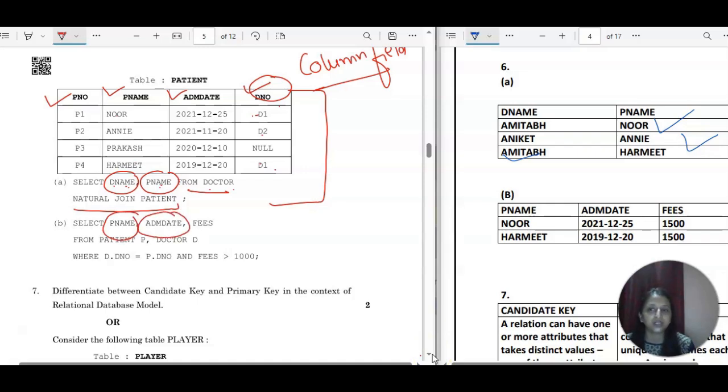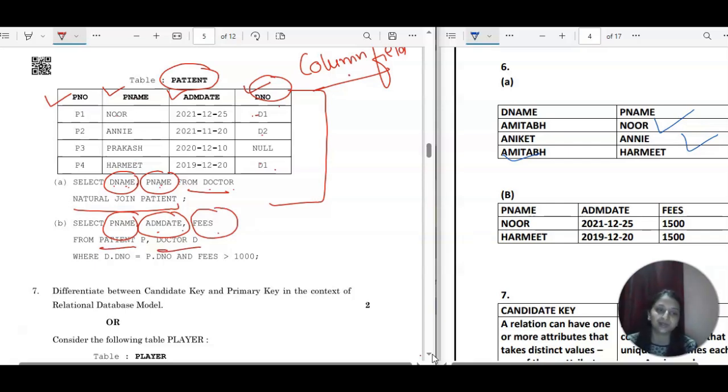Okay, so P name is from the patient table only, and then we have admission date, which is also from patient, and fees is from the doctor table. So the data is actually fetching from both of the tables, right? From the patient table and also from the doctor table, and as I told you, it is going to fetch the data